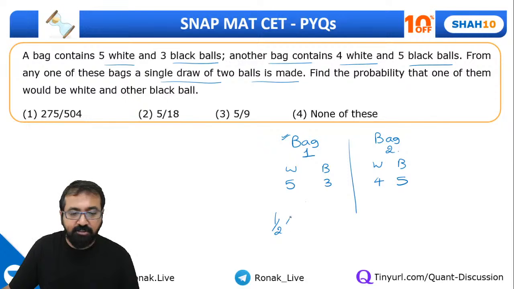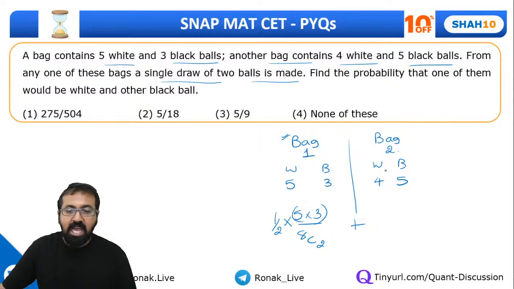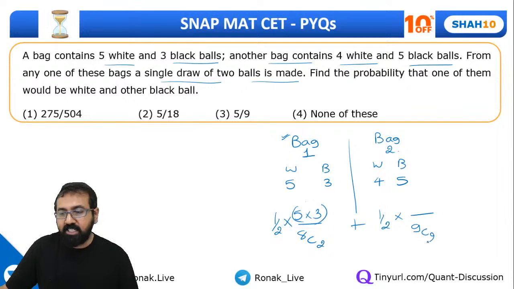The probability is half. And now in how many ways can I draw two balls out of these 8 balls? 8C2 ways. And what do I want? I want one ball of each color. So white ball can be picked in 5 ways, and this can be picked in 3 ways. So it will be 1/2 into 5 into 3 divided by 8C2. Or I could have taken this bag, so probability of that is 1/2. And from these 9 balls, 2 balls can be picked in 9C2 ways. How many ways can I get one white ball? 4 ways. One black ball, 5 ways.